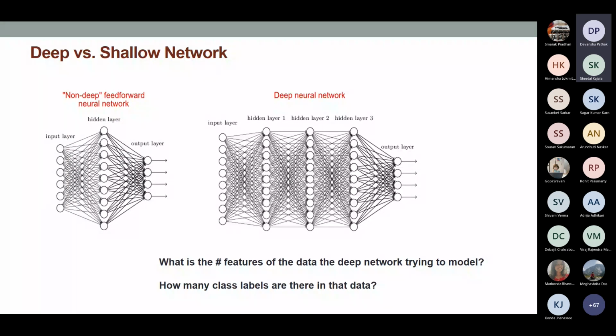Similarly, from input layer to hidden layer 1, it is 72, 8 into 9. From hidden layer 1 to hidden layer 2, it is 9 into 9, 81. Then from hidden layer 2 to hidden layer 3, it is 81 because 9 into 9. Then from hidden layer 3 to the output layer, you have 4 into 9, which is 36. So you simply add them up, and that is the number of weight parameters in the network. Is it clear?